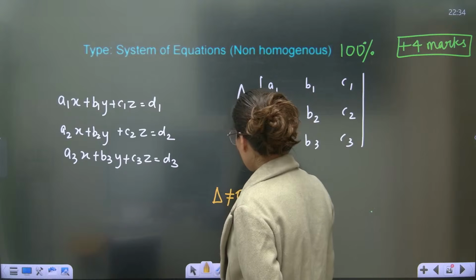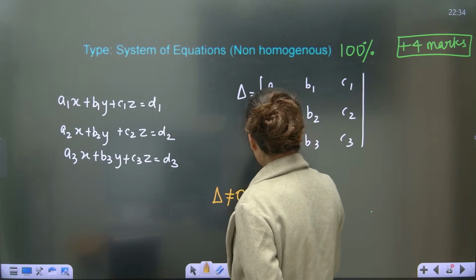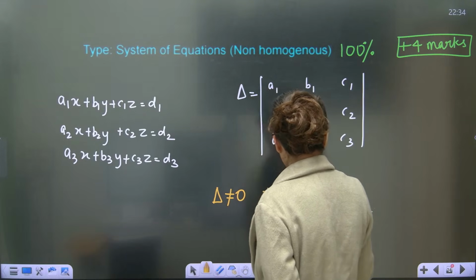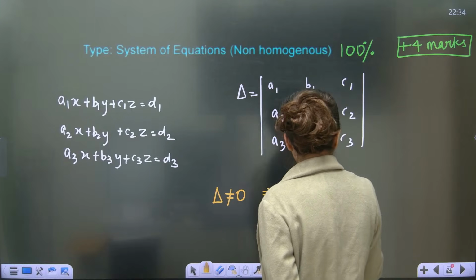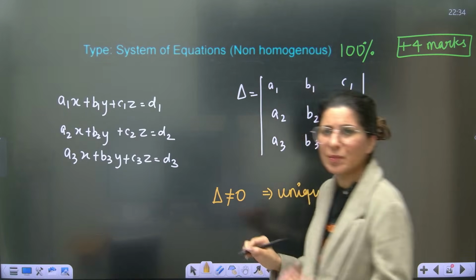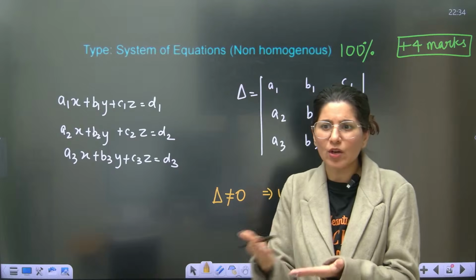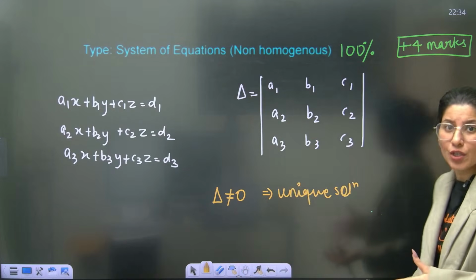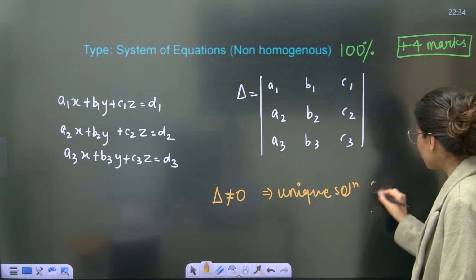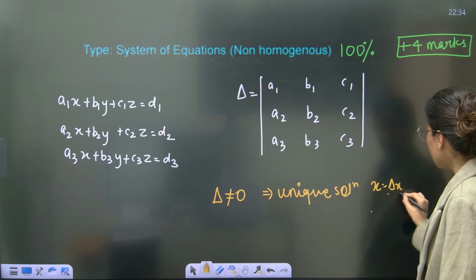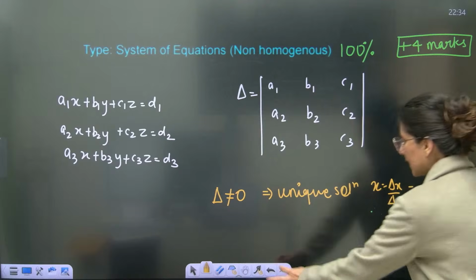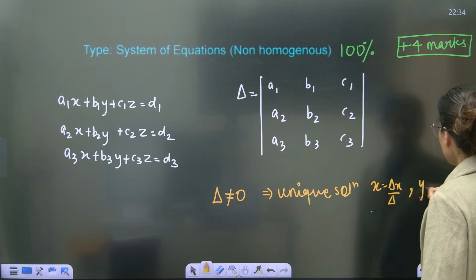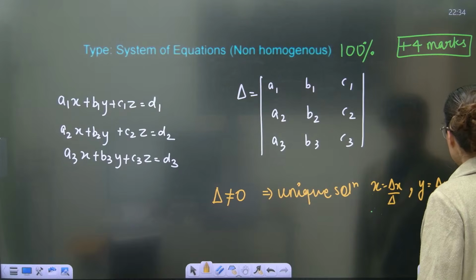If delta is non-zero, that means you are going to get a unique solution. Unique solution means there will be one triplet, x comma y comma z, with one set of values. You can calculate that also. So x will be del x by del, y will be del y by del, z will be del z by del.